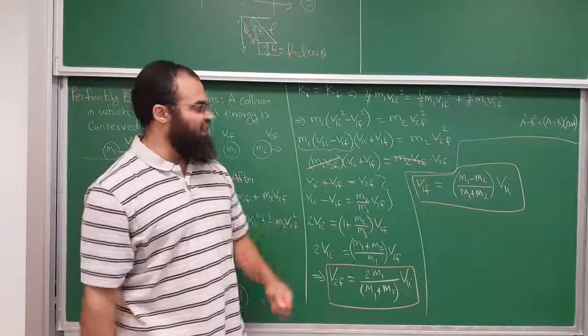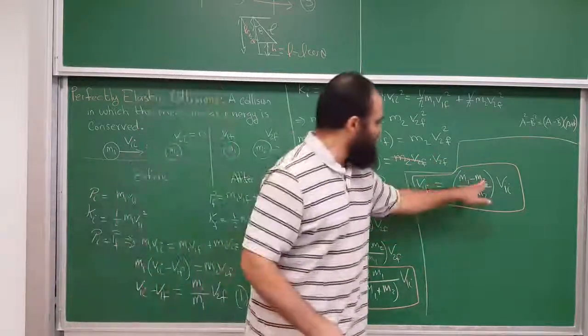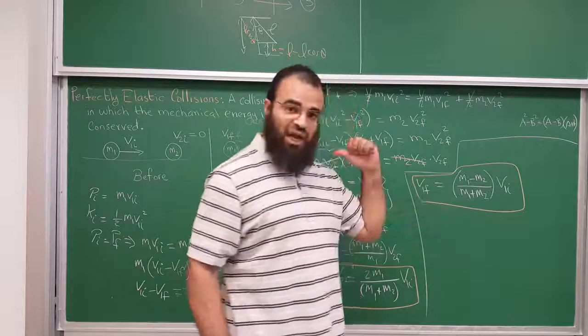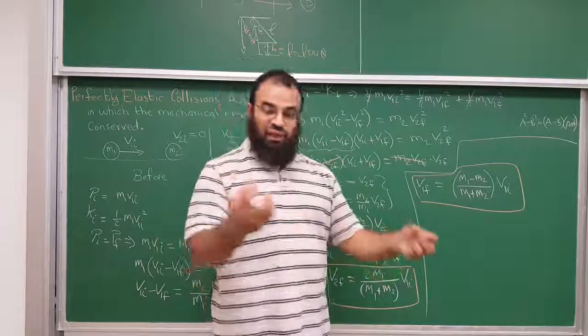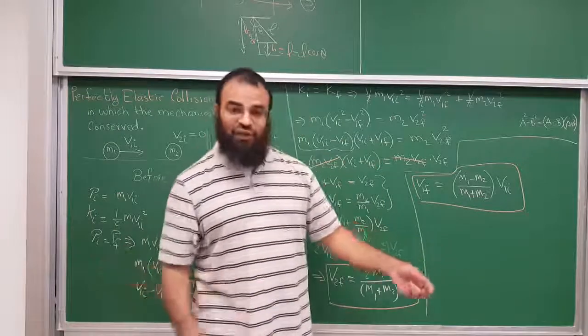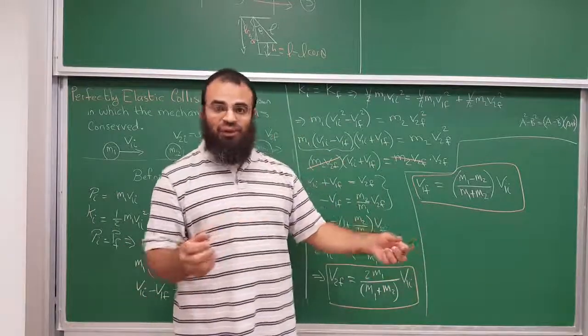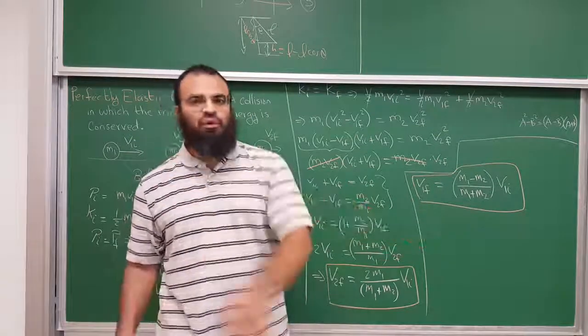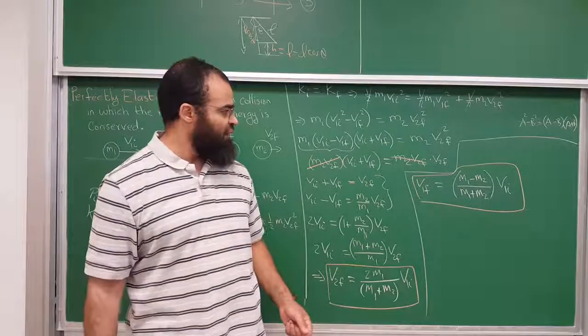It doesn't bounce back. On the other hand, if M1 is less than M2, then this is a negative quantity, and it says V1 will be backward. If you hit a bowling ball with a ping pong ball, the bowling ball will go a little bit to the right at a certain speed, but the ping pong ball will bounce back. And that's it.